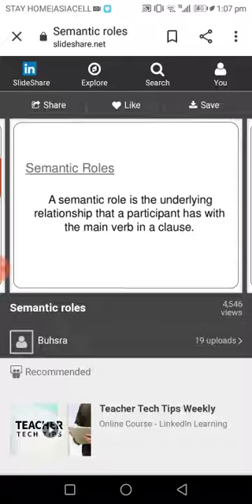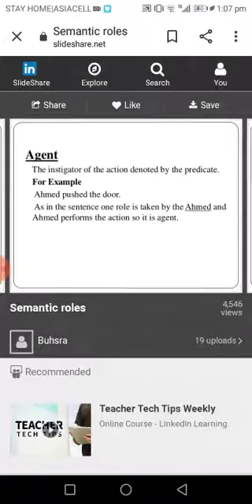Let's go to the first one, which is agents. We know that the agent is a very important element that we can find in the sentence. According to grammarians, they call it the subject, its position as a subject, but according to semantics, they call it agents. So an agent actually refers to the animate being who does the action in the sentence.